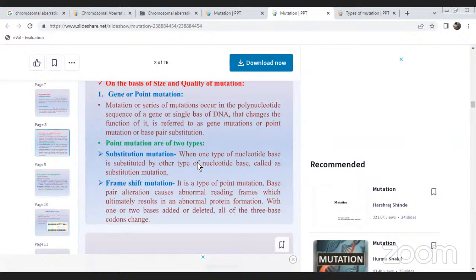Mainly, substitution mutation means substitution by another type of nucleotide base. Mainly, the nucleotide base is substituted by another type of nucleotide base, also called substitution mutation. Frameshift mutation is a type of point mutation. Base pair alteration causes abnormal reading frames, which ultimately results in abnormal protein formation, with one or two bases added or deleted. All of the three-base codons change.